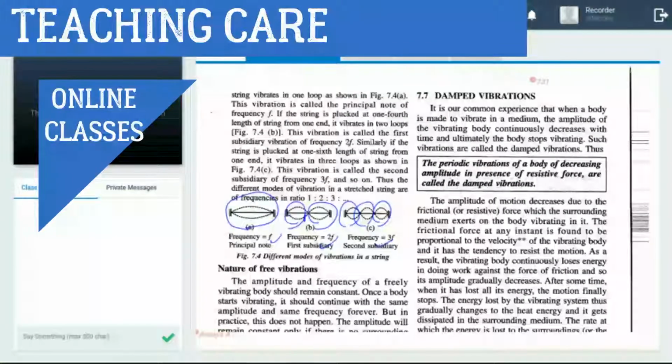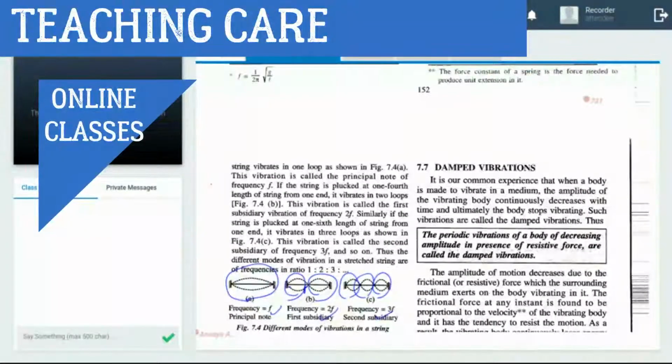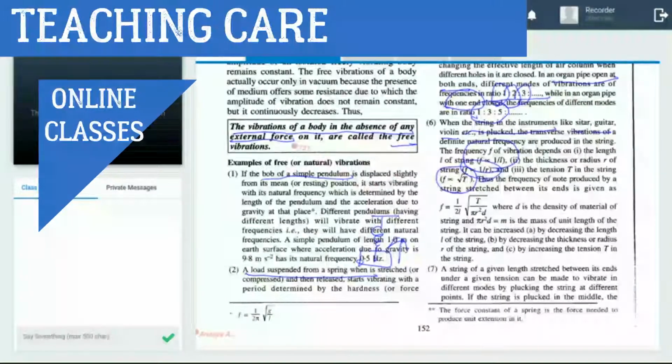So now the first topic again, repeat. First topic is free vibration. Vibration with natural vibrations, when there is no external force. It means vibration of a body in the absence of any external force. Examples: simple pendulum. Second, load suspended with a spring.